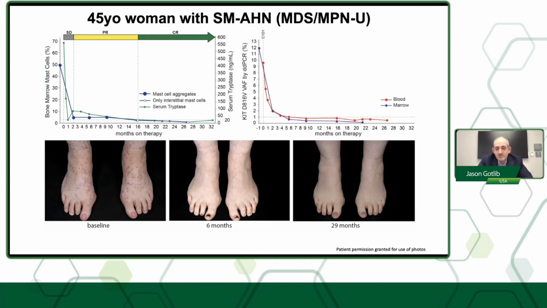Now, this is just an example of a patient from my colleague, Dr. Dipti Reddy from the United Kingdom. This is a 45-year-old woman with an SMAHN, where the AHN is an MDS-MPN unclassifiable. And on the upper left, you can see the reduction in bone marrow mast cells and also serum tryptase level. On the right, you can see a substantial decrease in the KIT D816V variant allele frequency. And over time, you can see the reduction in skin lesions as well.